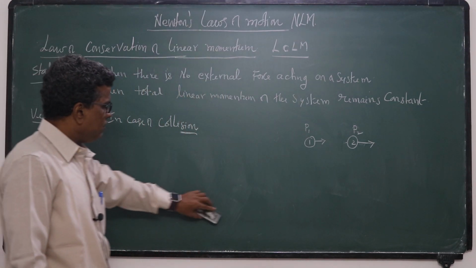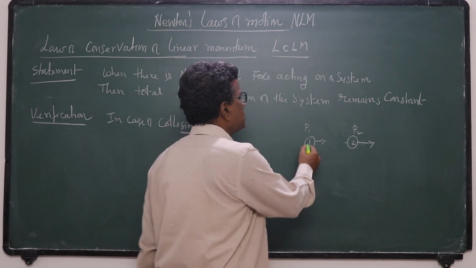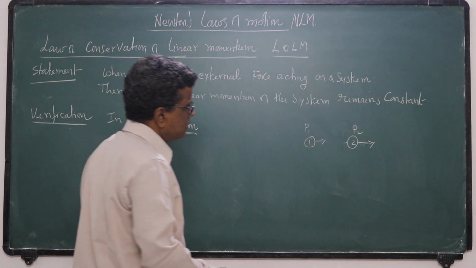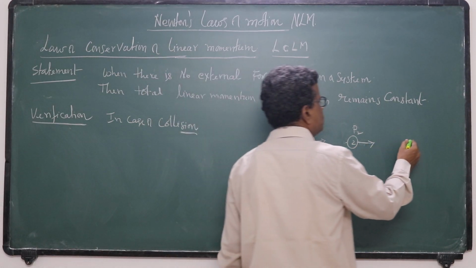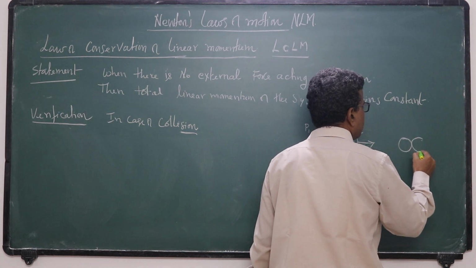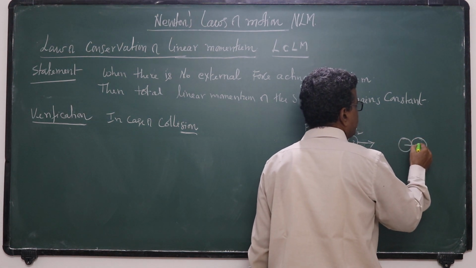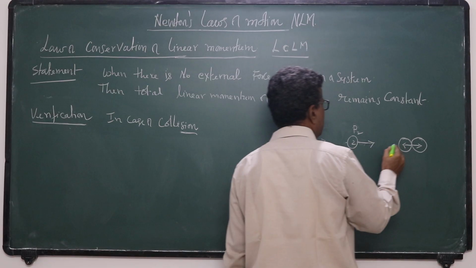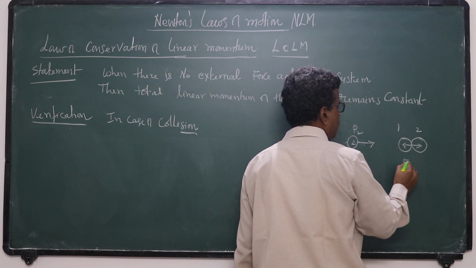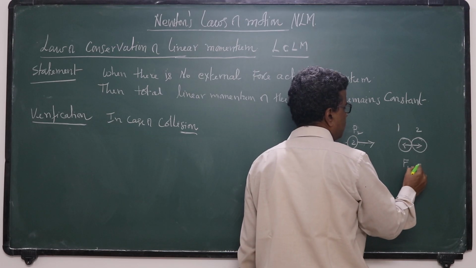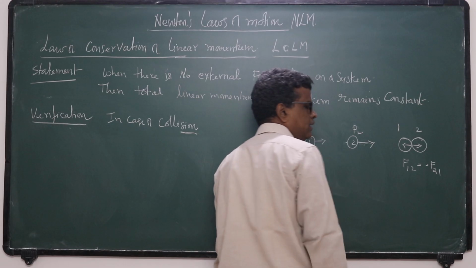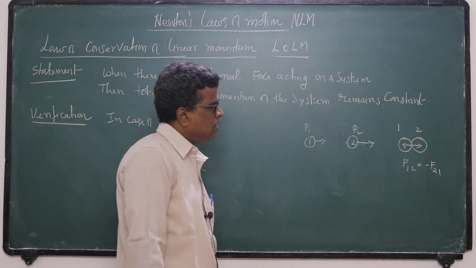During collision, they exert forces on one another. The first one exerts a force on the second, so F12 is equal to minus F21. They exert impulsive forces on one another.